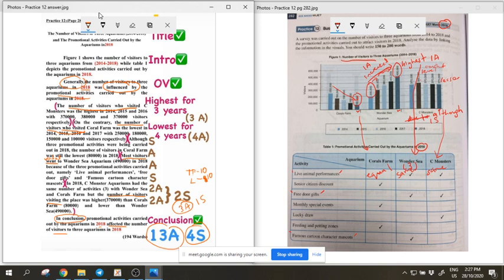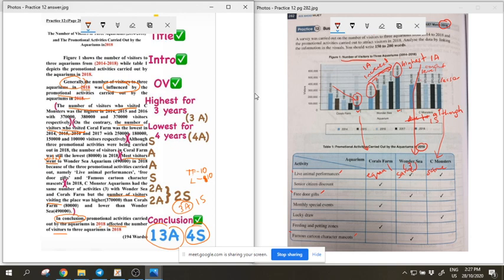No problem. Okay, so we look at the analysis. Let's see how this person cheats. The number of visitors who visited Sea Monsters. Okay, he started off with Sea Monsters first. Doesn't matter which one you start, all right, as long as you understand which one you want to start.